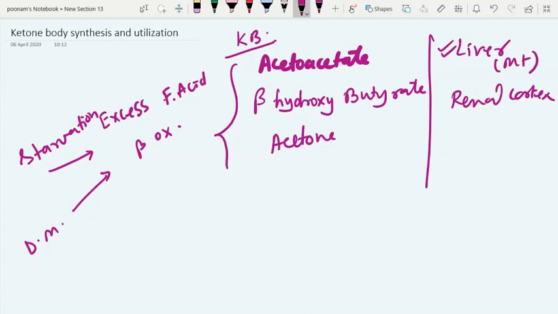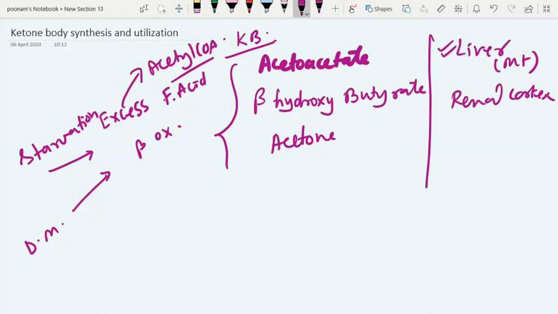Ketogenesis is nothing but the continuation of fatty acid beta oxidation when a surplus amount of acetyl-CoA is generated from beta oxidation of fatty acid, which cannot be utilized in the TCA cycle. That acetyl-CoA is diverted for ketogenesis during starvation and diabetes. Now let's discuss all these things in a little more detail.